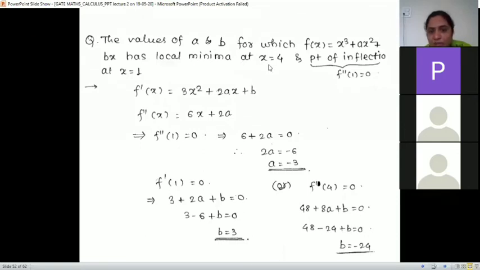it has a local minima at x is equal to 4, right? So we can put 4 also, as they are saying that for 4 also it has a minima. So if we put 4 in that, we get b is minus 24. So both the b's are correct, for 1 also and for local minima 4 also. But for point of inflection f double dash, we have to put x is 1 only, right? So f double dash 1, and has local minima at x is 4, so it is 4, right? So a is minus 3 and b is minus 24, or b is 3 also.